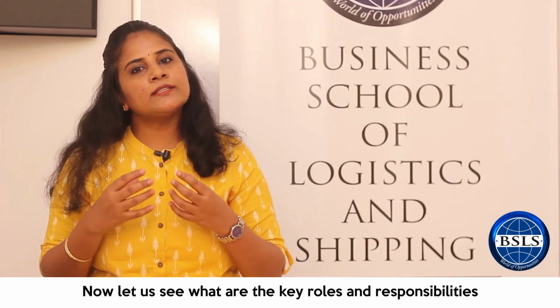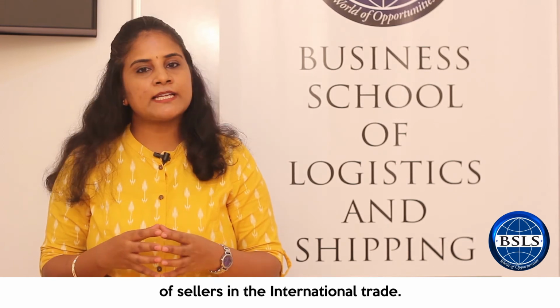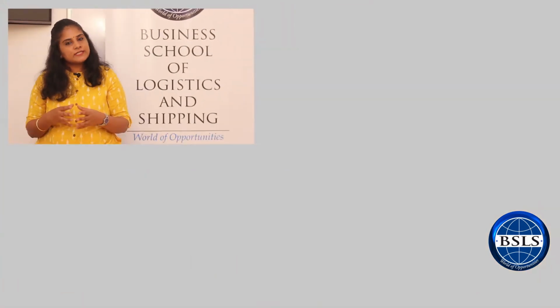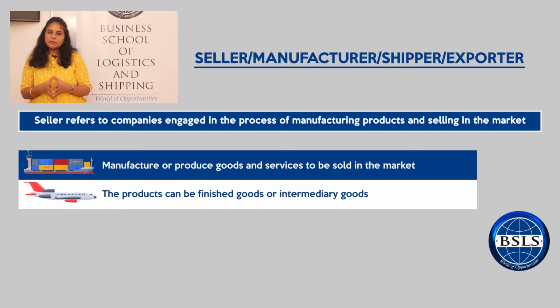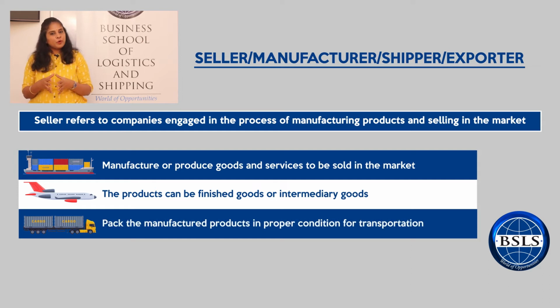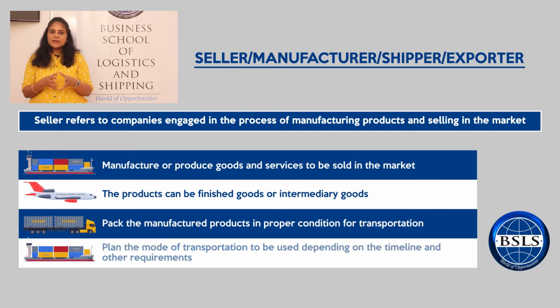Now let us see what are the key roles and responsibilities of sellers in international trade. The key responsibilities of the seller include manufacturing and producing the goods to be sold in the market, and packing the goods properly for transportation by sea or air to avoid any kind of damage. Plan the mode of transportation keeping in mind the timelines and other criteria.